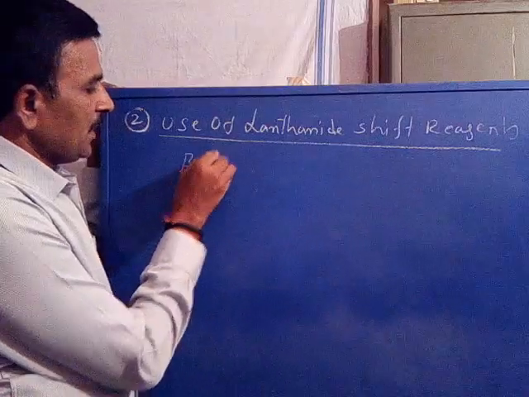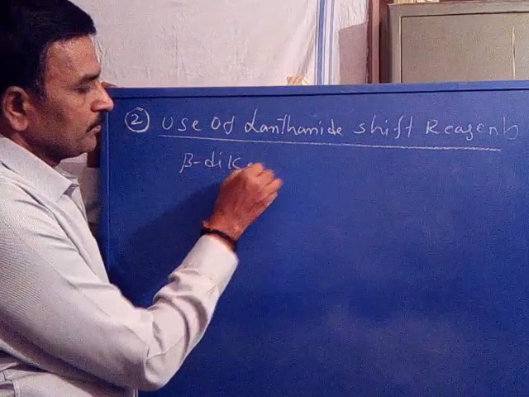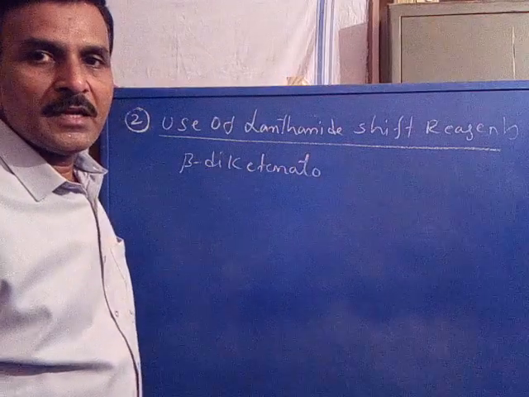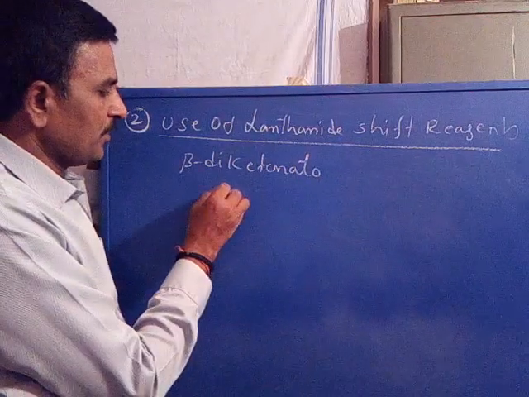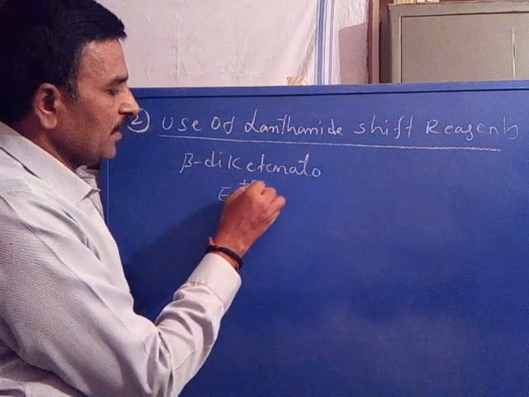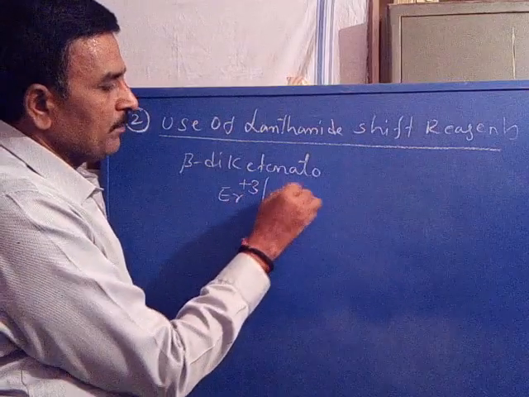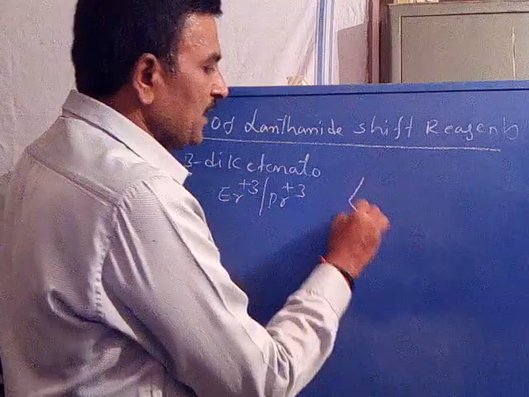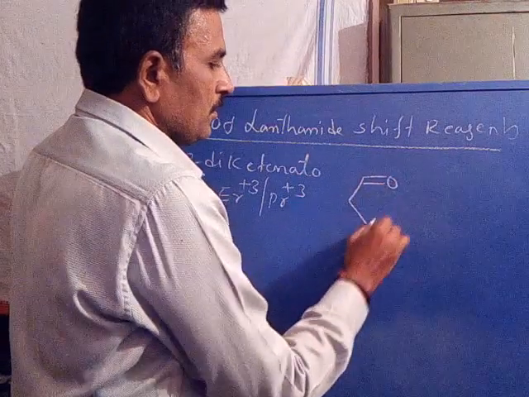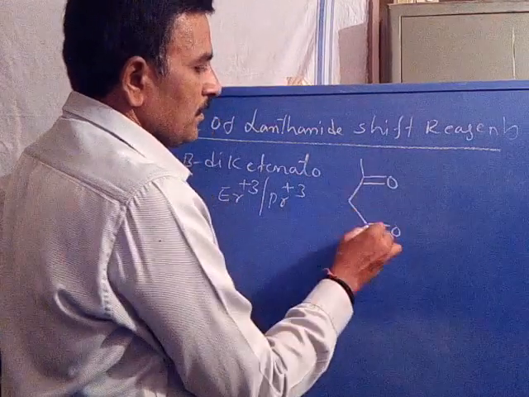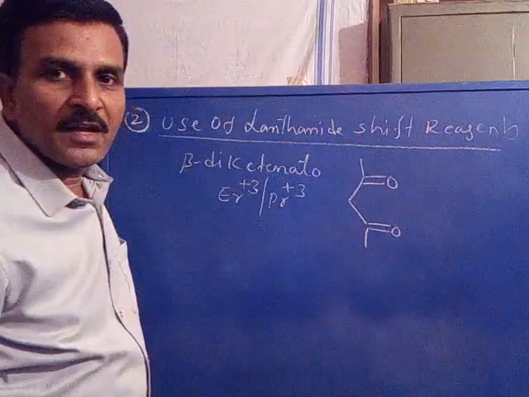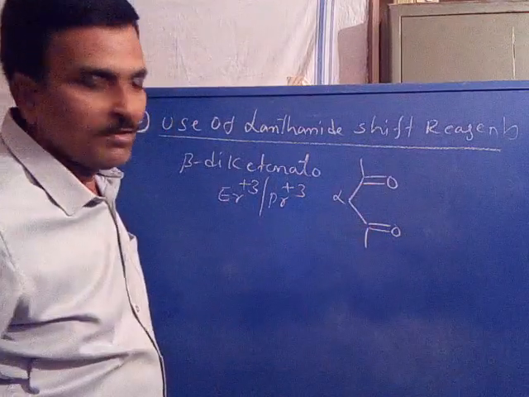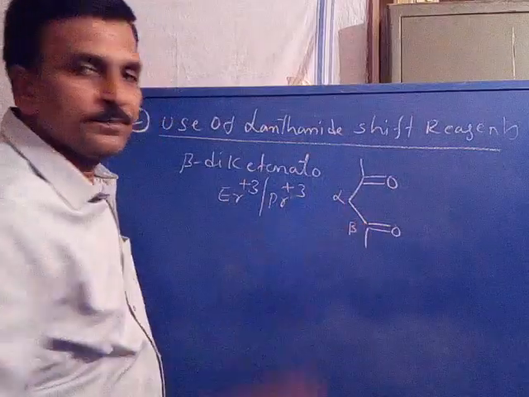Beta diketonato complexes of europium plus 3 ion or praseodymium plus 3 ion. Now this part is the beta diketone. With respect to the C double bond O, this carbon is alpha, this carbon is beta.